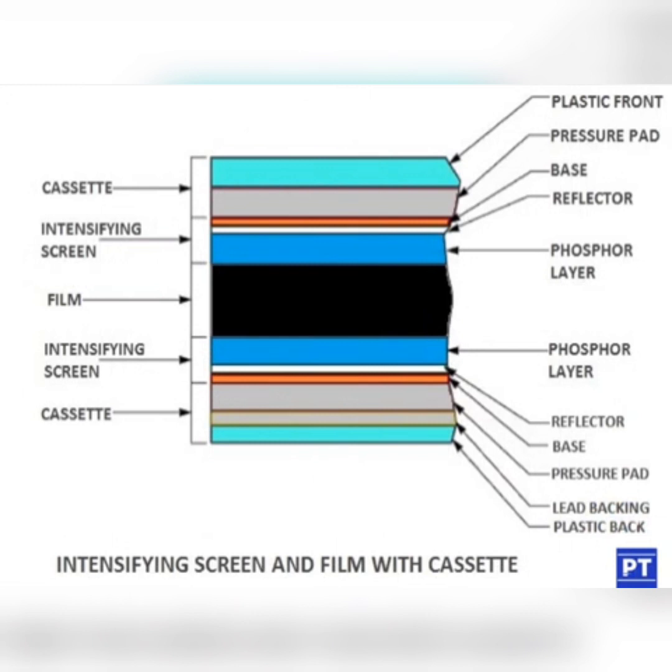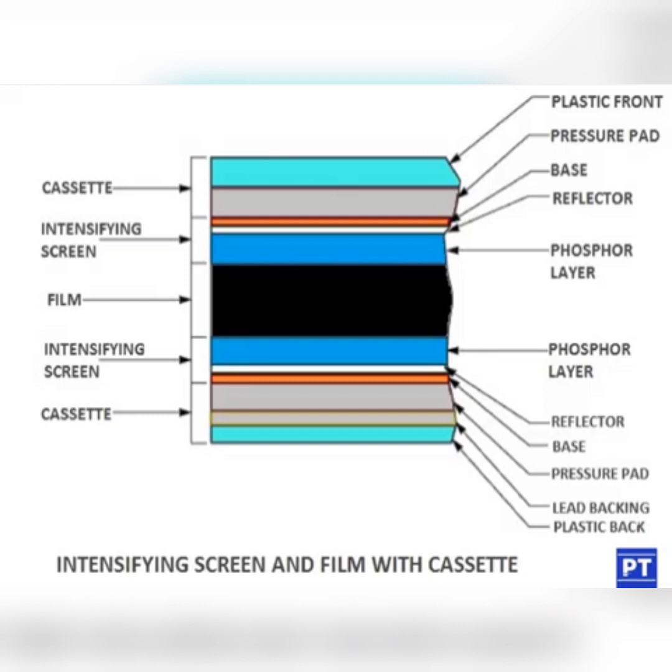So this is the cross section of an intensifying screen and film with cassette. In the previous topic we discussed radiographic film, and the cross section of a film was determined. In this topic I am determining the intensifying screen and film as well as the cassette.